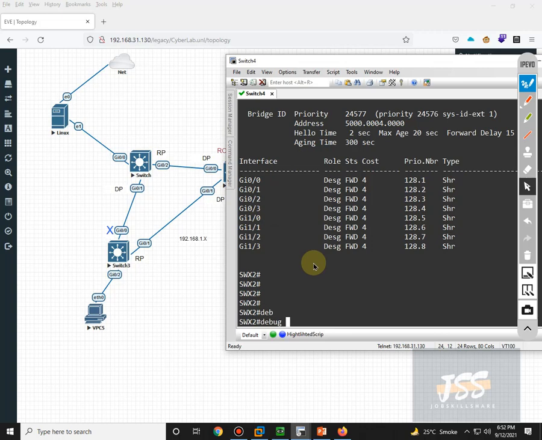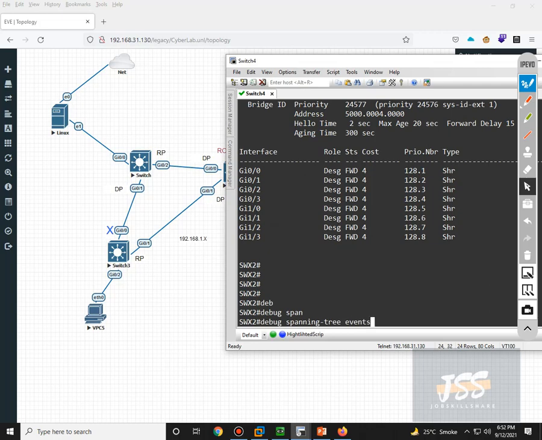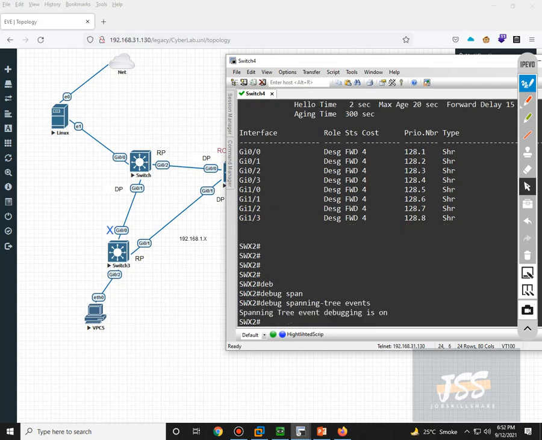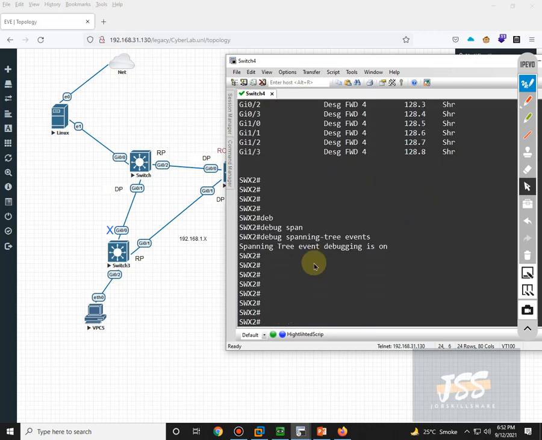Okay, so I'm going to enable debugging related to spanning tree events. As you can see, spanning tree event debugging is on. And I turned it on because once I make this machine the root bridge, you will see some events going on, just as clarification that the attack has been launched.